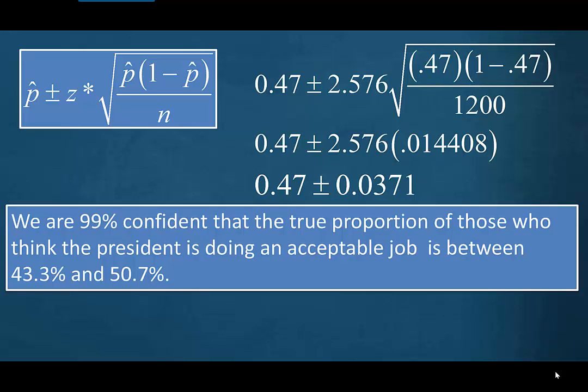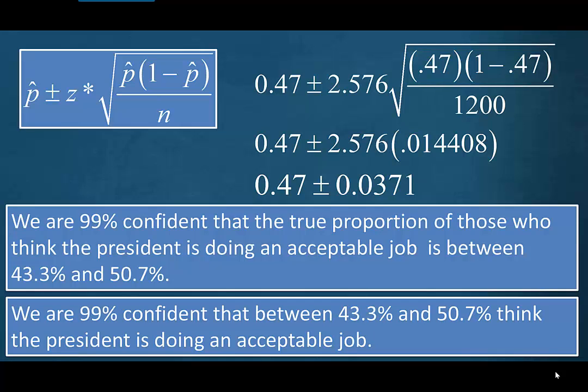So we are 99% confident the true proportion of those who think the president is doing an acceptable job is between 43.3% and 50.7%. So another way to think of this is we're 99% confident that between 43.3% and 50.7% of the American people think that the president is doing an acceptable job. And since the 50% is contained in our interval, it's a plausible value. And so the White House's claim certainly could be correct. If it were not in the interval, we would have some doubt about their claim.